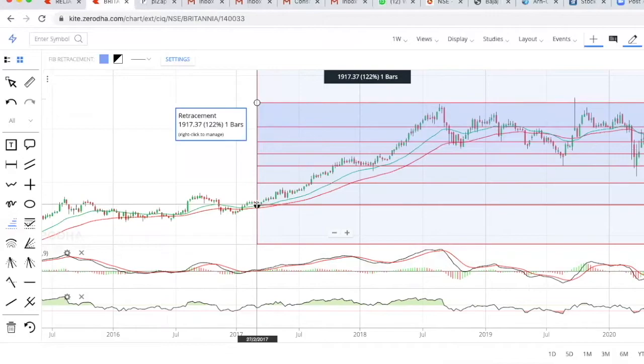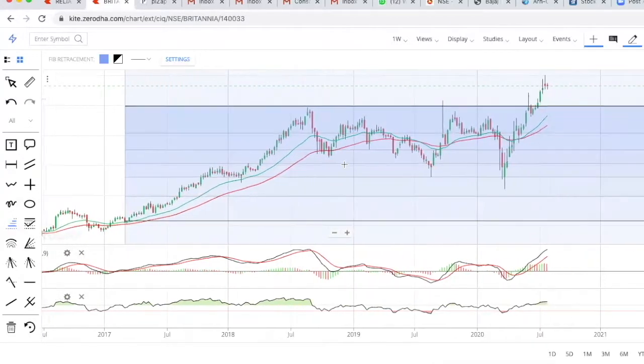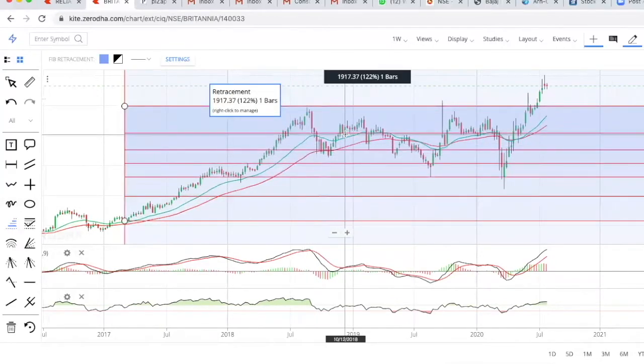So suppose you have bought it at the 1500 level. You can see the Britannia stock fell down, but it's still showing as a bullish stock.